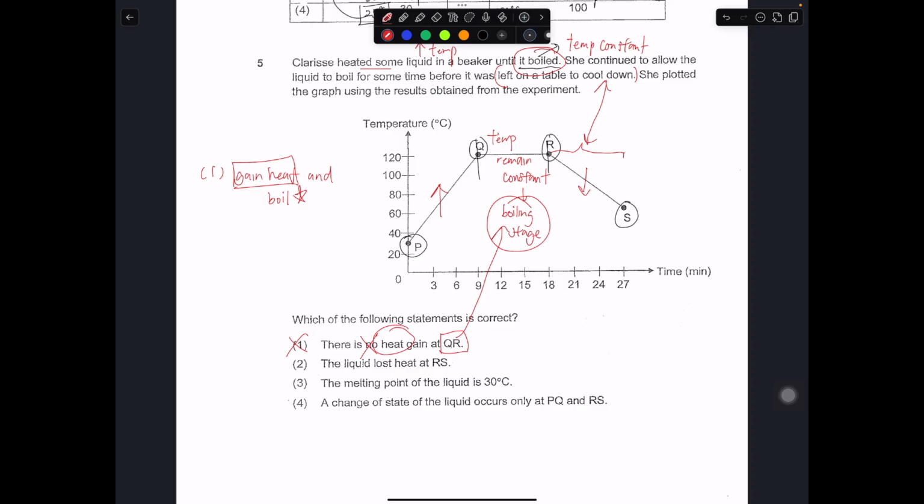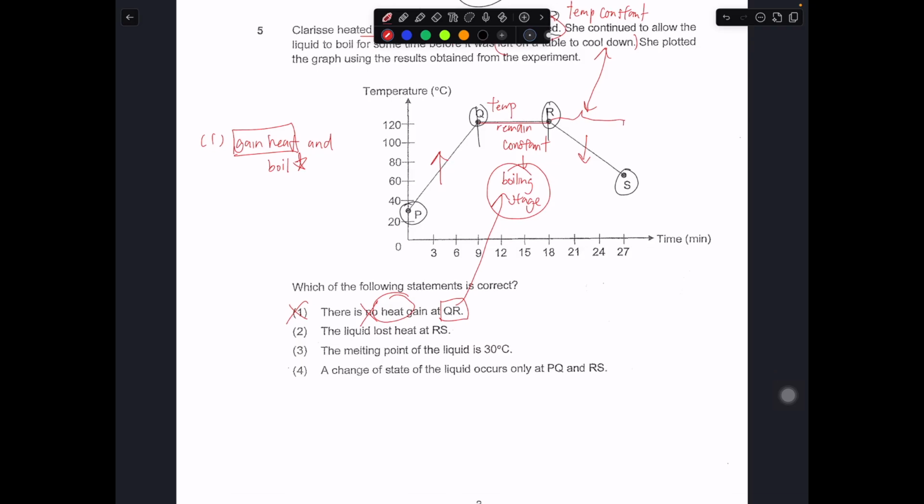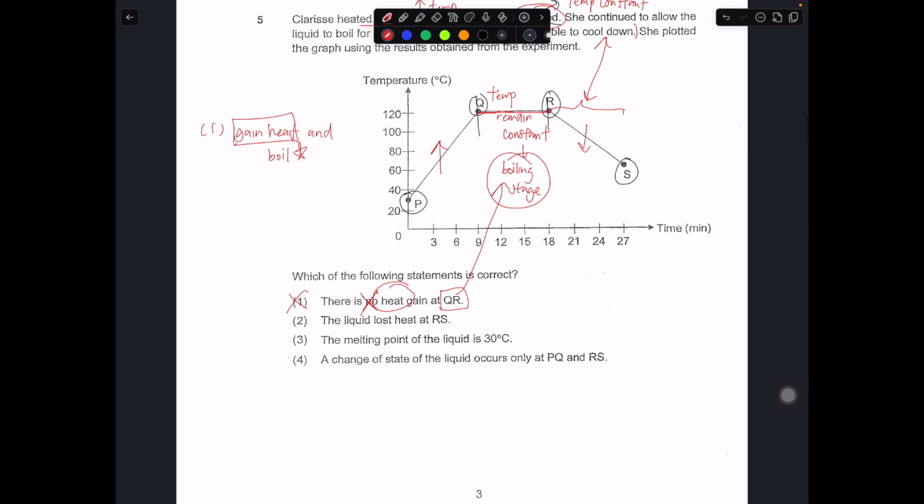Even though the temperature remains constant, it doesn't mean there's no heat gain, because the heat gained by the liquid is used to change the state. It was not used to raise the temperature. So that's why the temperature in this case more or less remains constant: it was used to change the state of the matter. Though there is heat gain, there is heat gain. So this is wrong.